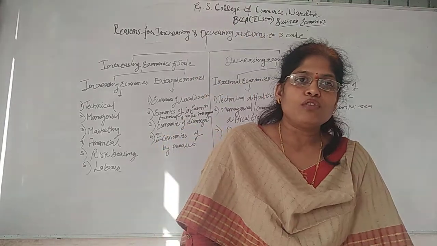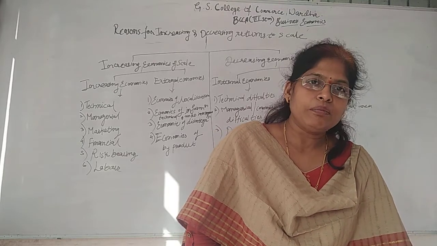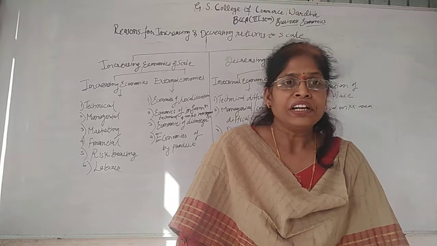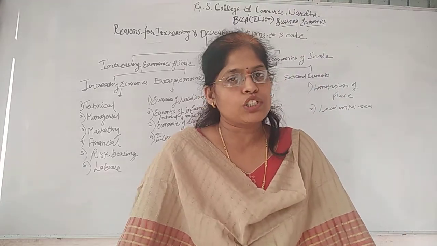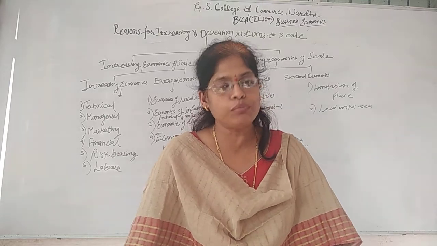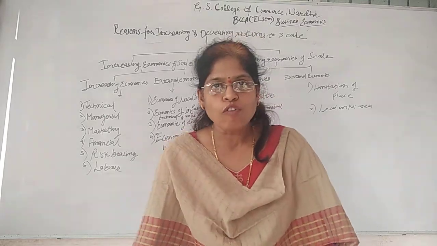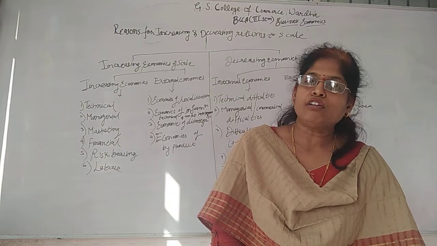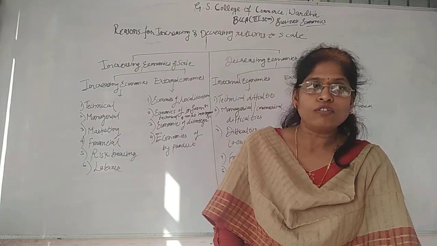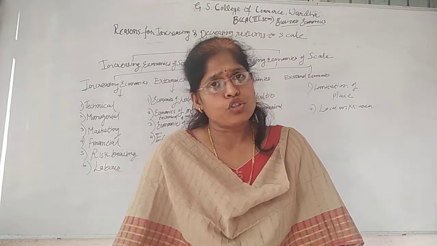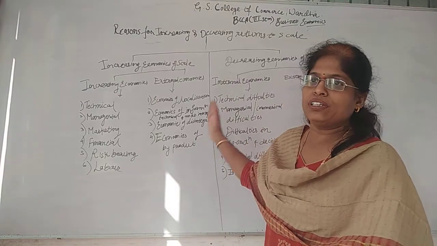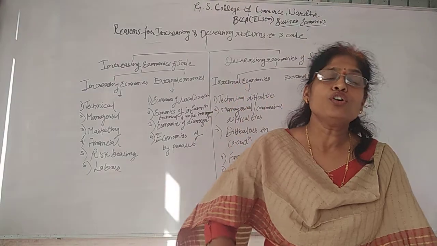When the producer is performing his business activities, time period is one of the important factors, and that time period has two parts, that is short run and long run. If the producer is adopting a short run period, it is advisable for him to go for the law of variable proportions, and in long run he is following the law of returns to scale, and that law of returns to scale is exactly related with increasing and decreasing returns to scale.